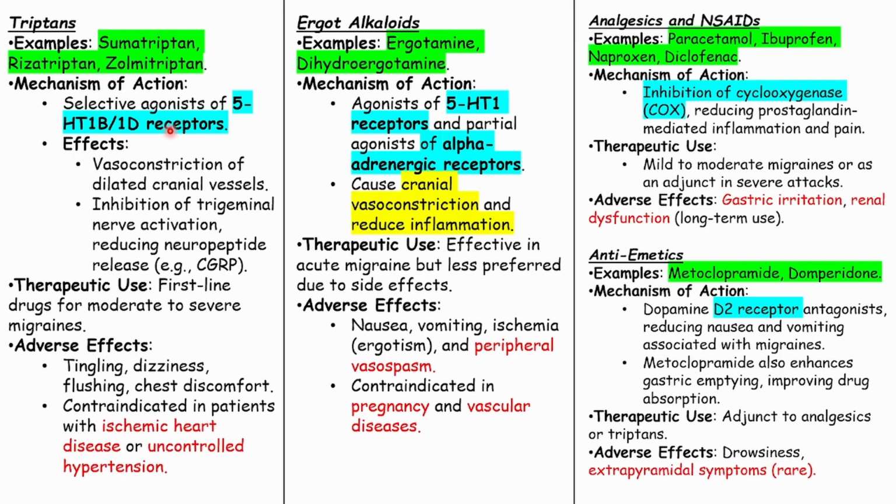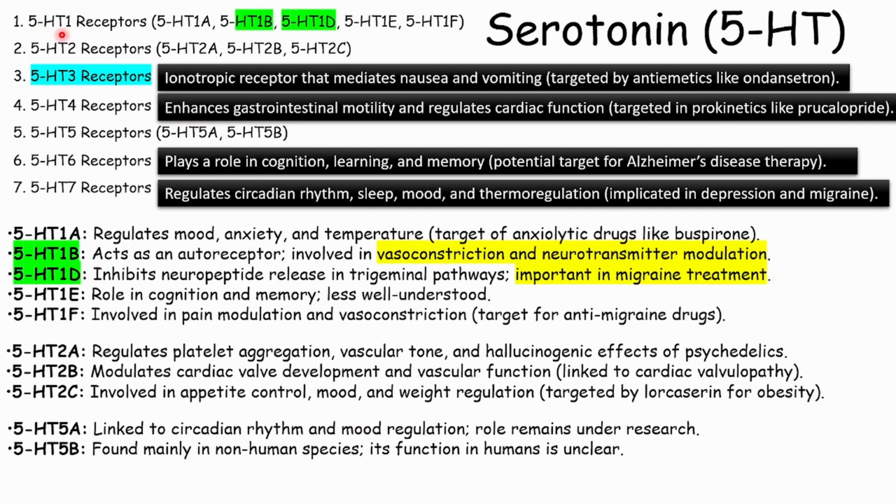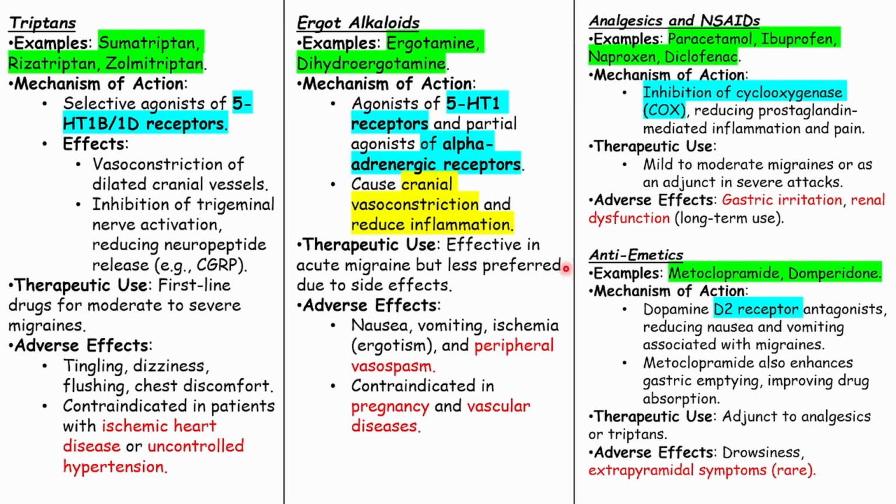So in this case he is talking about the 5-HT1B/1D receptor. That means 5-HT1, under which we have 1, 2, 3, 4, 5 receptors. So B and D receptor is here. It acts as an autoreceptor involved in vasoconstriction and neurotransmitter modulation. Inhibits neuropeptide release in trigeminal pathways, important in migraine treatment. Okay, so that's why the triptans, they are selective agonists of